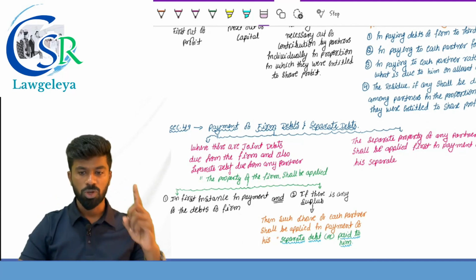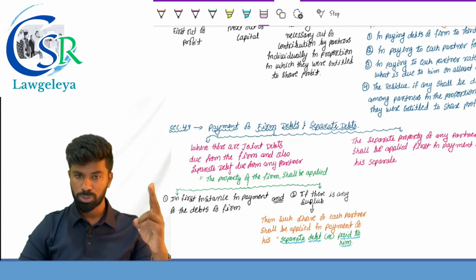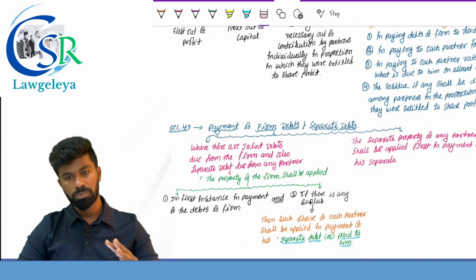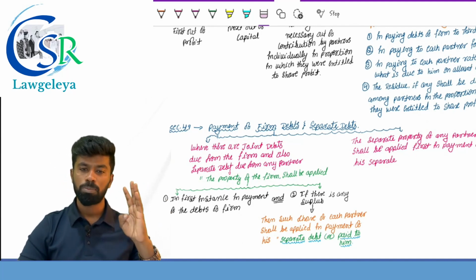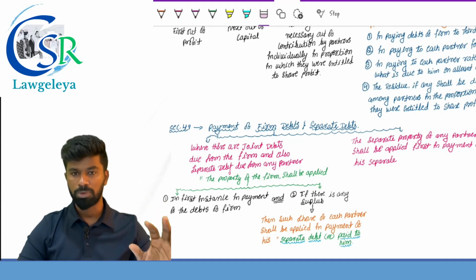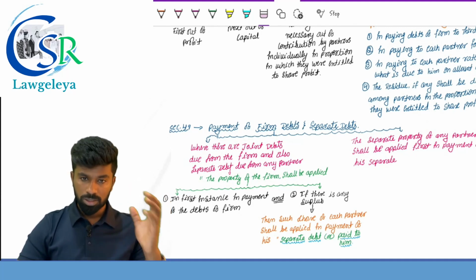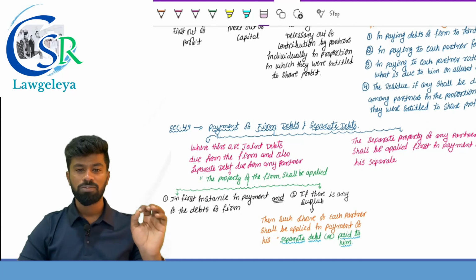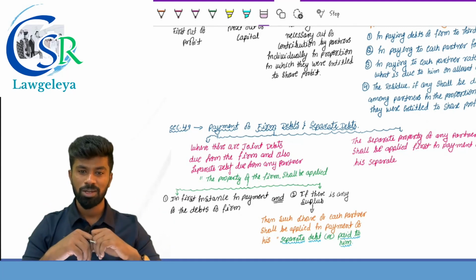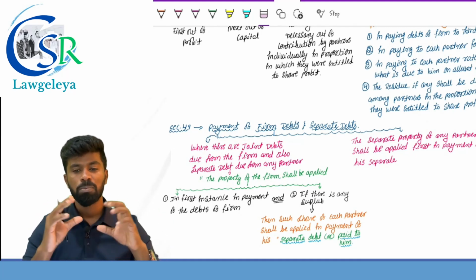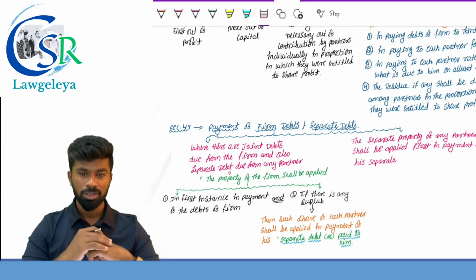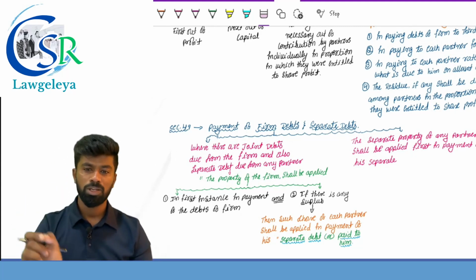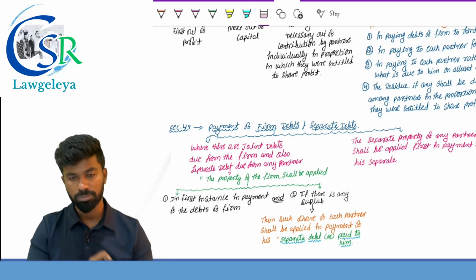Section number 1, short title, extent, commencement. Section number 2, definition. 3, application of Contract Act to Partnership Act. Section number 4, definition of partnership, partner, firm, firm name. Section number 5, creation of partnership by agreement, not by state. Section number 6, mode of determination of partnership. Section number 7, partnership at will. Section number 8, particular partnership. Section number 9, the general duties of the partner. Section number 10, the partner to indemnify the firm for the loss caused by his fraud.